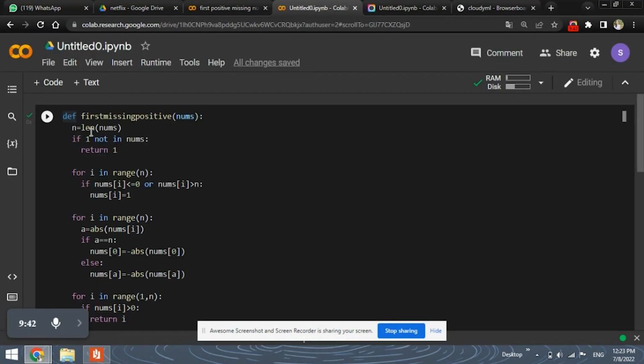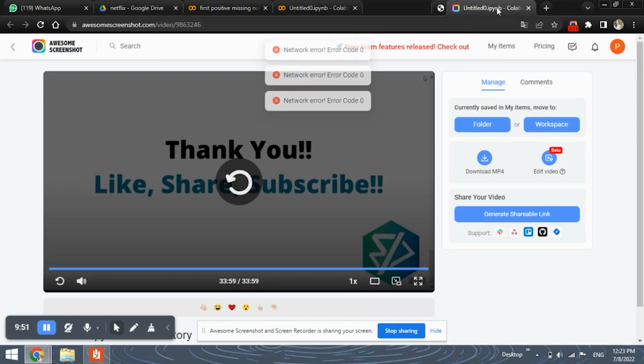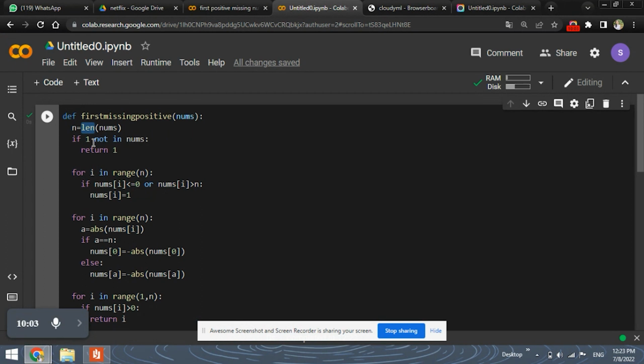So this was the list that we have. Now the first step in the definition is to find the length of the list. The length of the list will be n, and here the length, as you can see, is 6. So the value of n is 6.